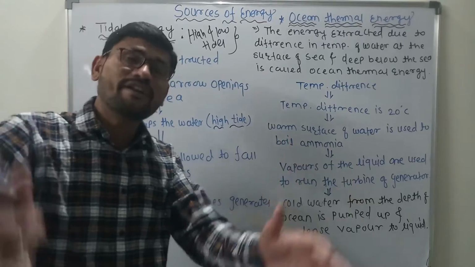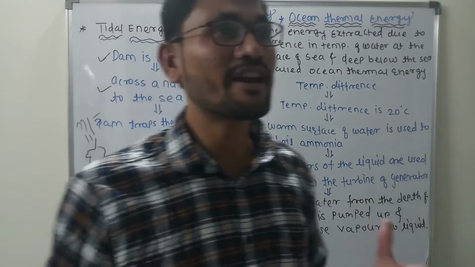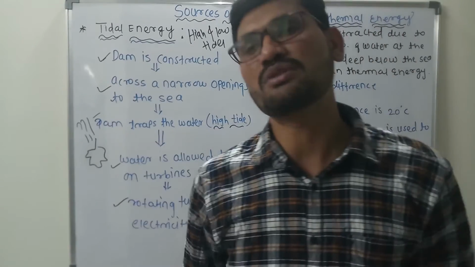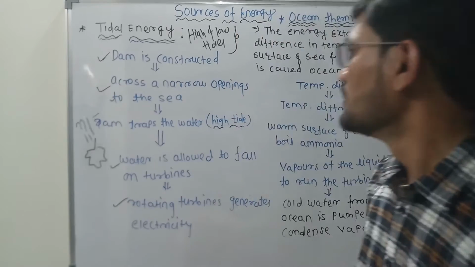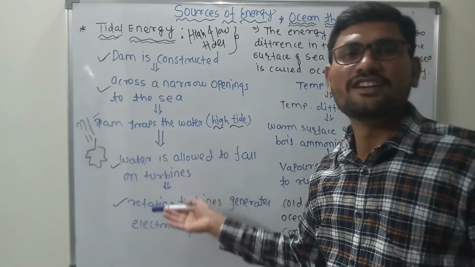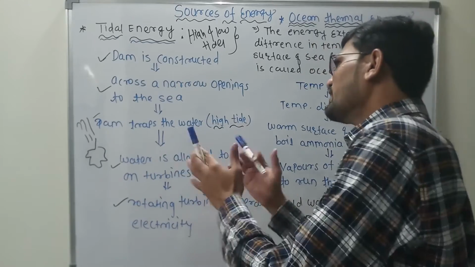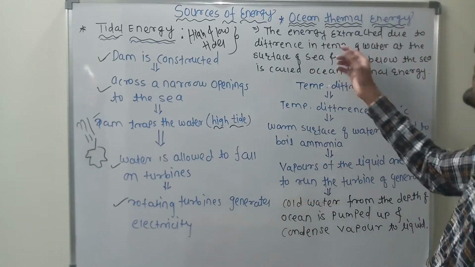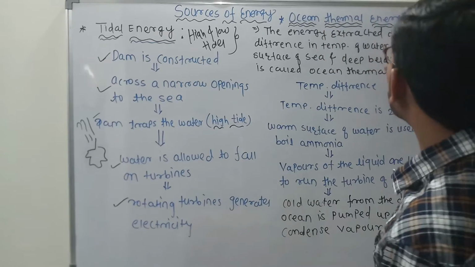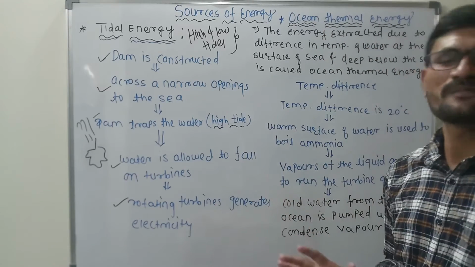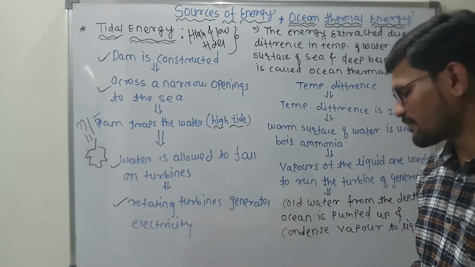Because we need to find out the places where we can build such types of dams. That is one possibility. Are you getting what I'm saying? So this is what is called tidal energy. Clear? Now along with tidal energy, let us try to understand the next type of energy, which is called ocean thermal energy.